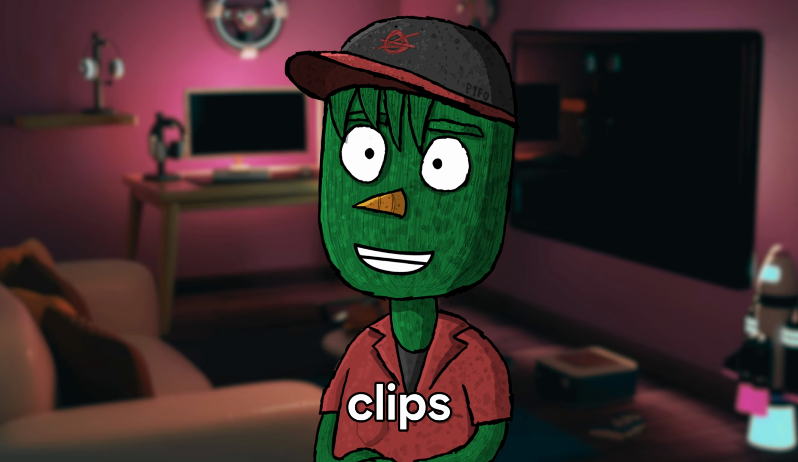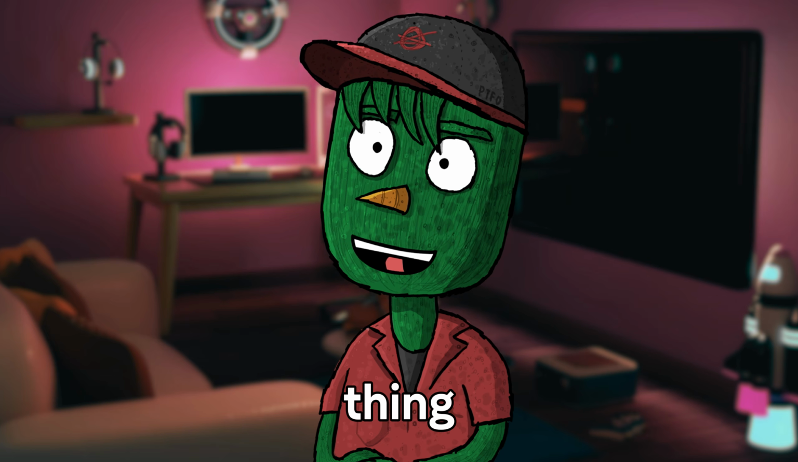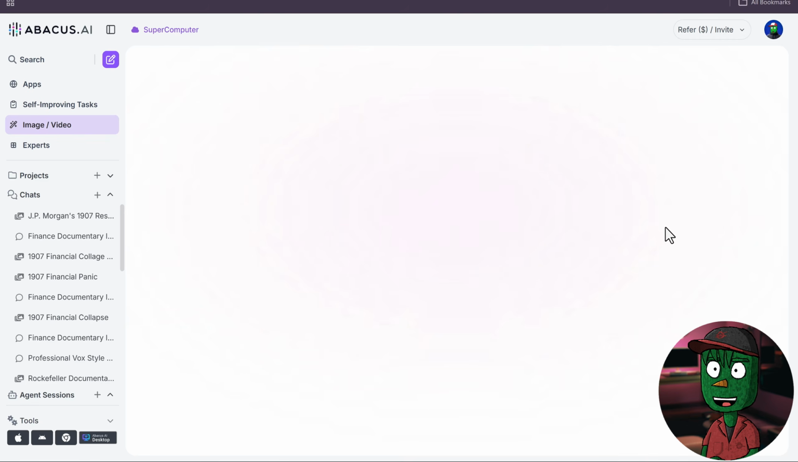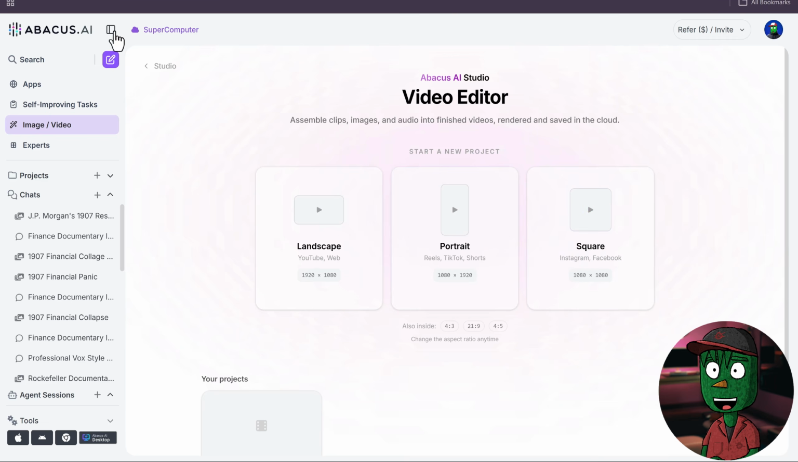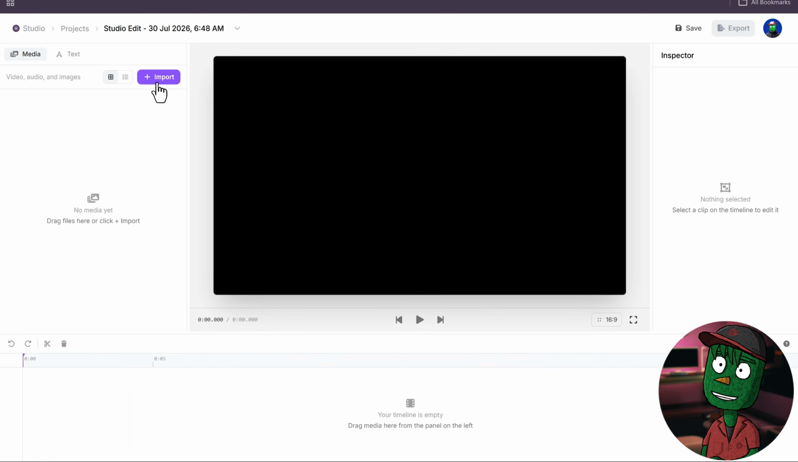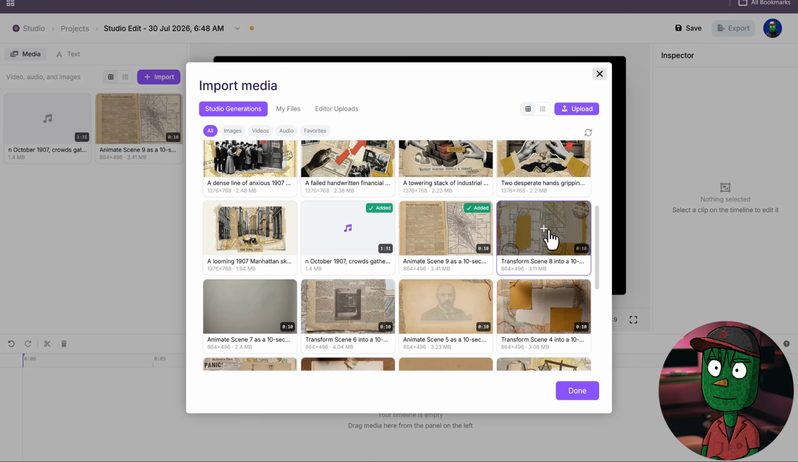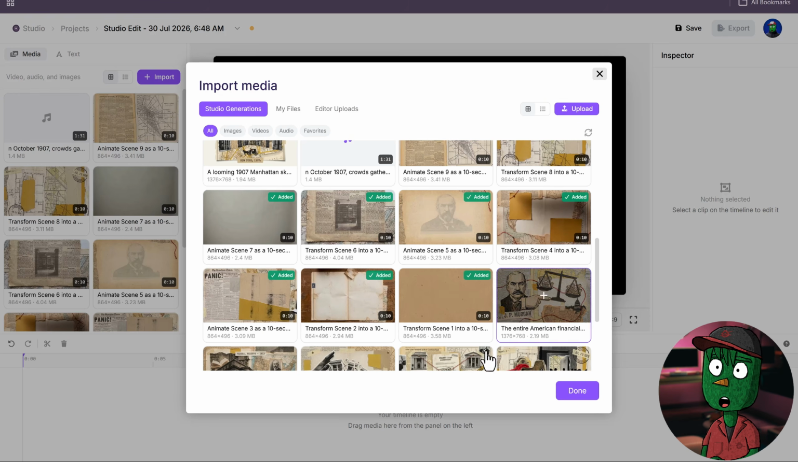Alright, so we have the clips and the voiceover. The next thing we need to do now is to put everything together, and to do that, we are going to be using the Abacus Video Editor here to make everything simple for us. So just click on the import icon here and select all the videos you generated in Studio, and also don't forget to import the voiceover as well.